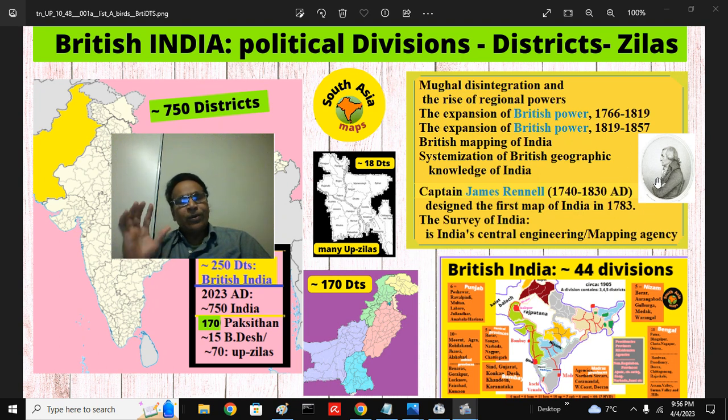He was an employee of the East India Company in the Survey of India Department. He was the first pioneer to make certain important maps. Later, after the British conquered much of India, around the Sepoy Mutiny time, 1857 or 58, there used to be around 150 or so districts, later made 200 to 250 or so, and further changes were made.